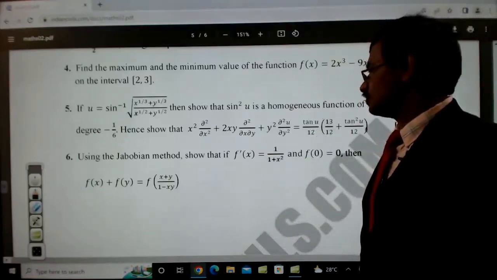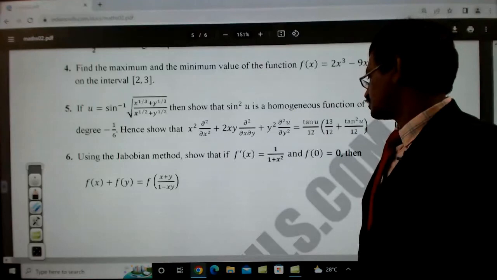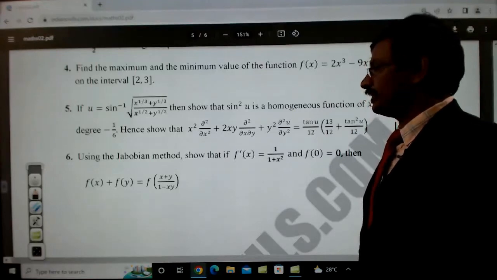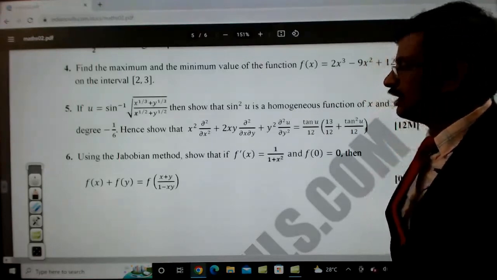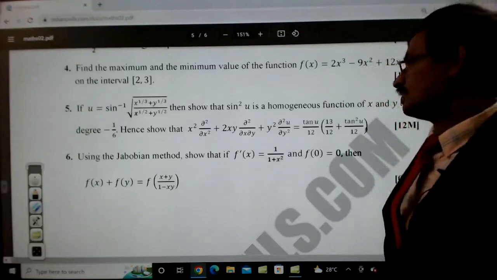Using the Jacobian method, show that if f dash of x is equal to 1 by 1 plus x square and f of 0 is equal to 0, then f of x plus f of y is equal to f of (x plus y) divided by (1 minus xy).